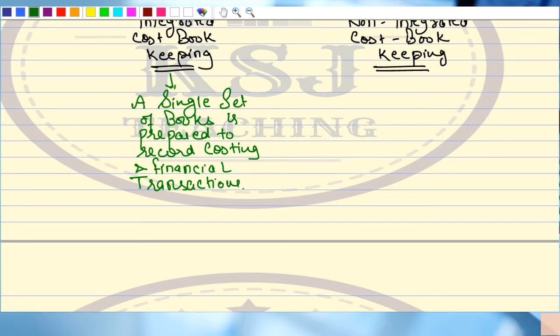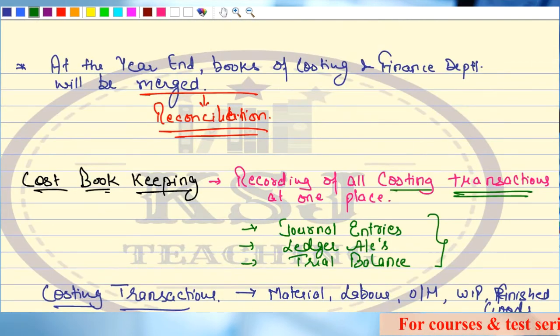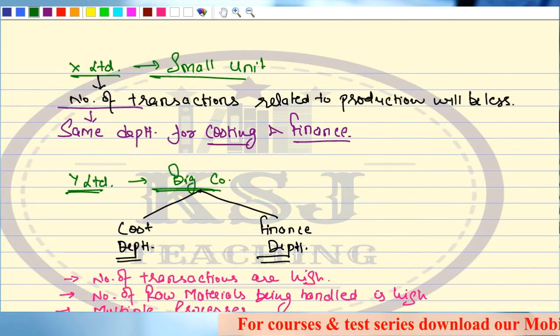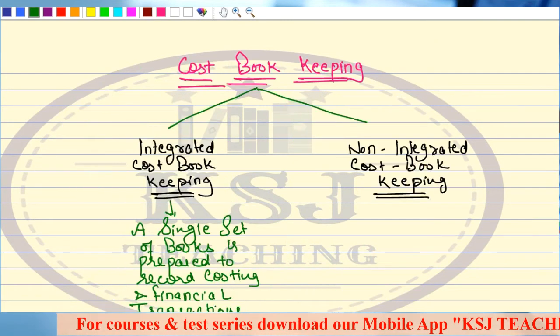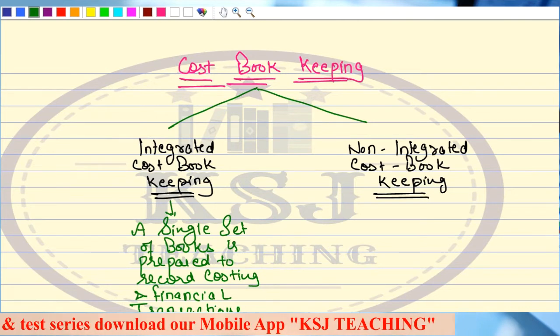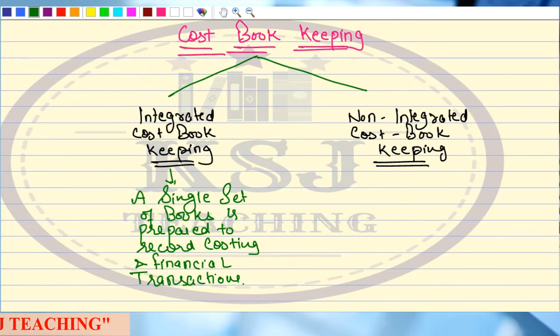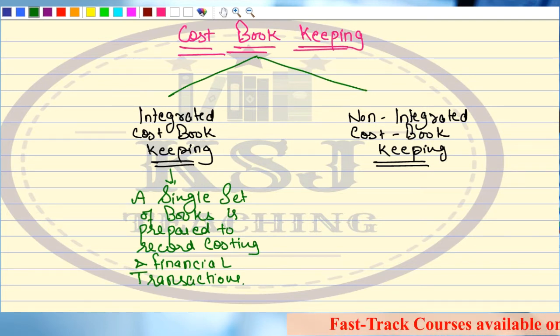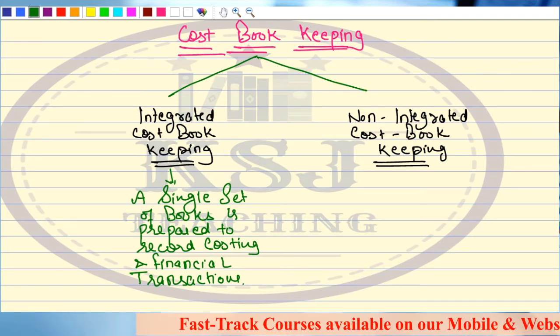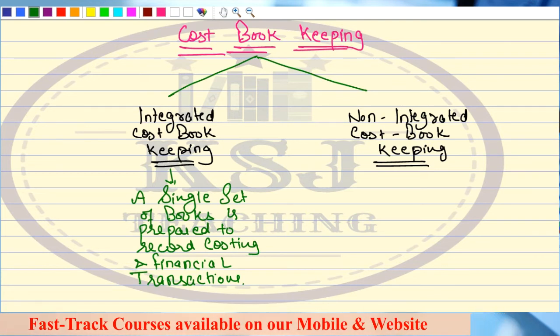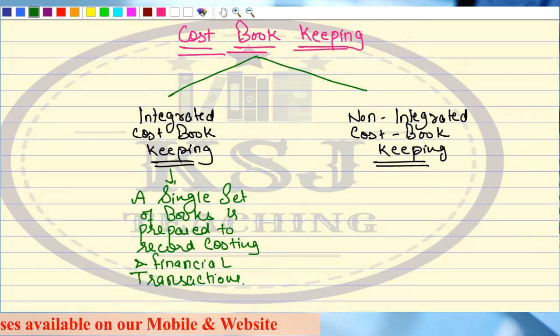Like I took the example of this X Limited. They are following the integrated accounting system, integrated cost bookkeeping system, right? In this system, we are not going to prepare separate books for the costing department and separate books for the financial department and reconcile them. No, sir, no such system. Only a single set of books is prepared in which we record all the transactions, whether related to material, labor, everything. All the costing transactions and all the financial transactions also.